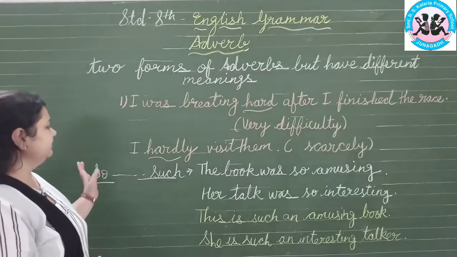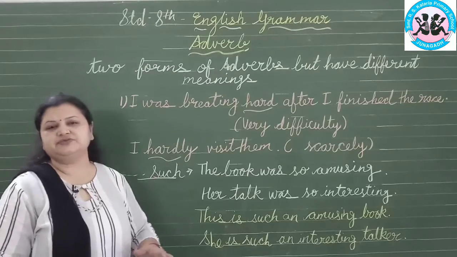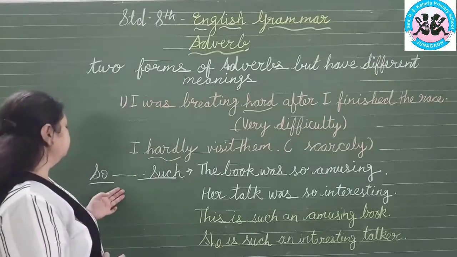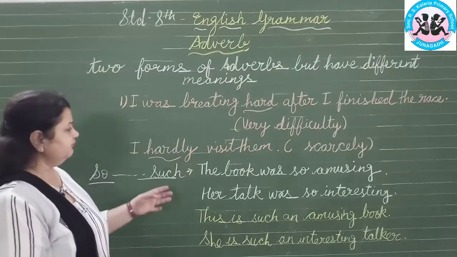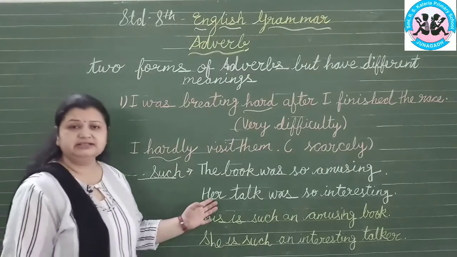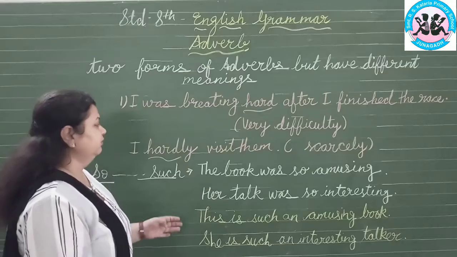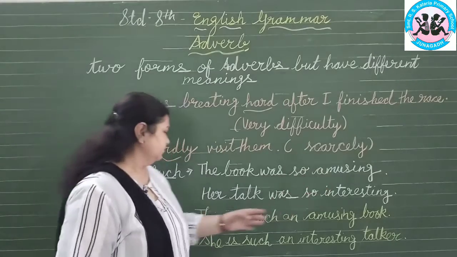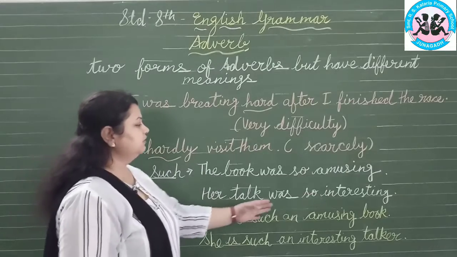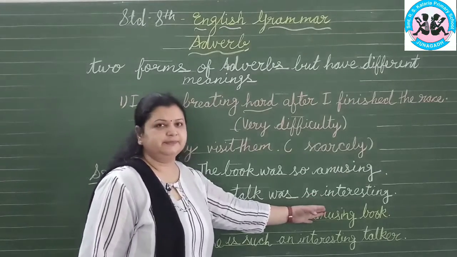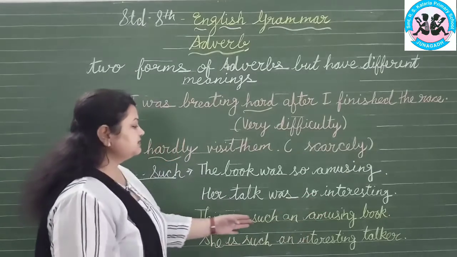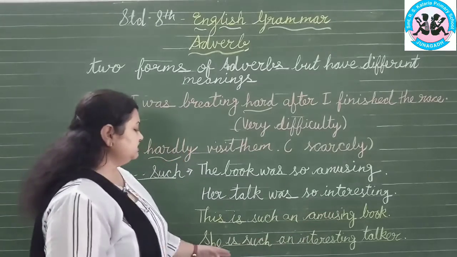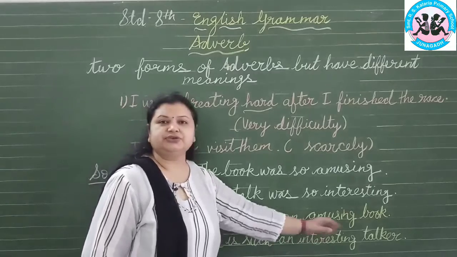Now the second thing: there are some more adverbs, like so and such. First I read these examples, then I will tell you how to use them. The book was so amusing. Her talk was so interesting. This is such an amusing book. She is such an interesting talker.